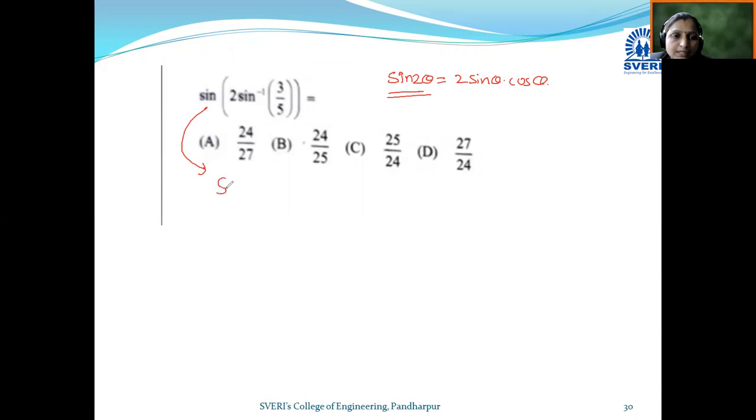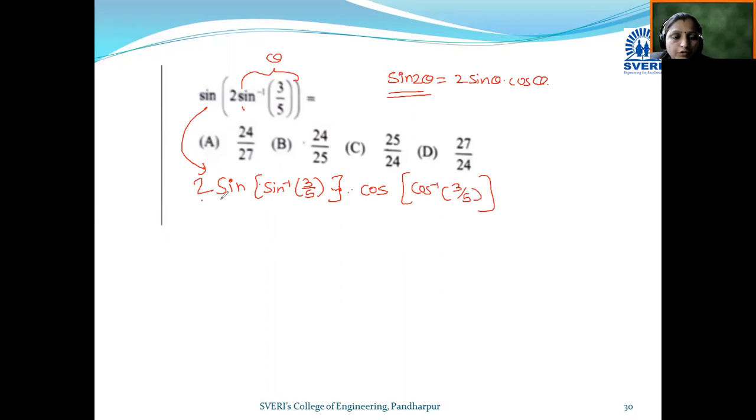Let us consider this as theta. So sine of 2 theta becomes 2 sine theta into cos theta, where theta is sine inverse of 3 upon 5. Cos theta means cos of sine inverse of 3 upon 5.